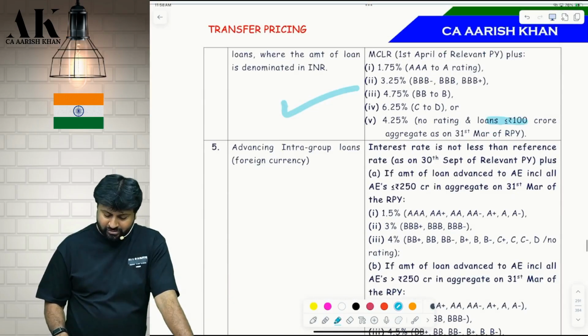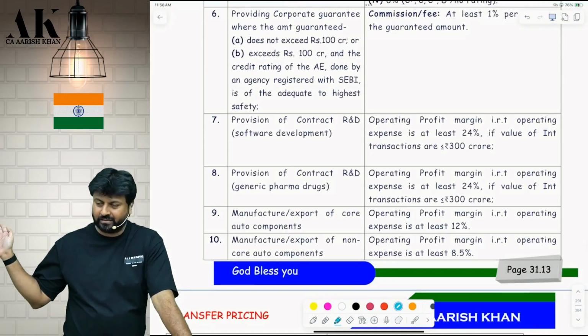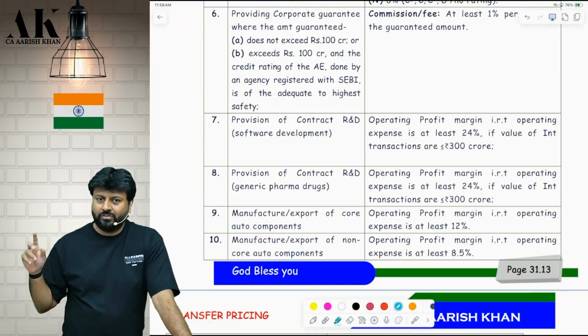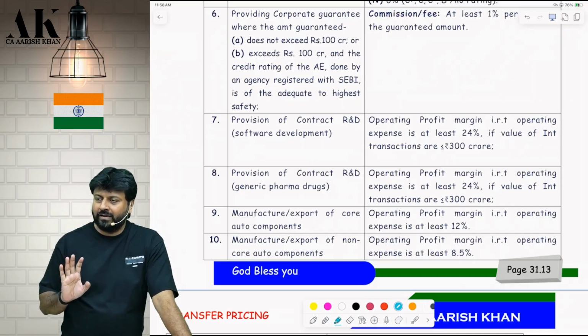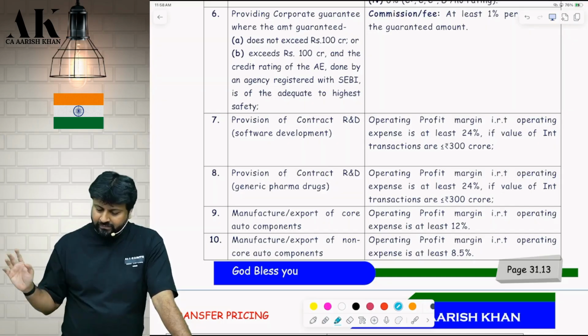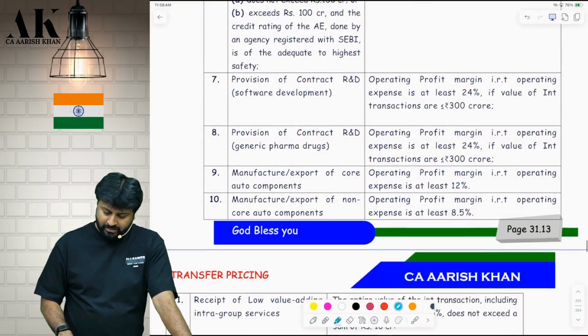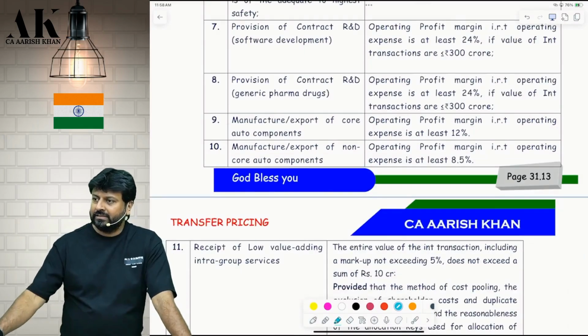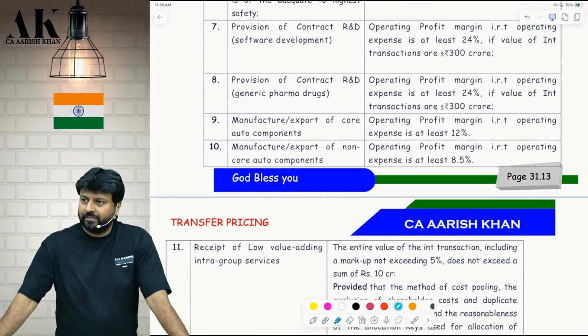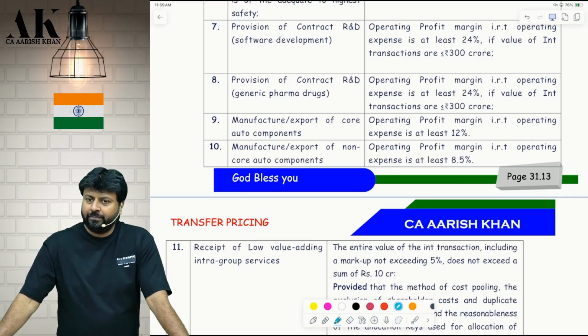See, you only have to handle these 2 points, please. Rest of them are very straightforward. Only handle this borrowing part, lending part, this credit rating part. Rest of them, all of them will be completed in 10 minutes. It is directly the margin given, and most of them are OP upon OC only. The percentages might be different, but most of the margin ratios are the same. Only KPO you have to pay attention to, that is different. And this advancing of intra-group loans. We will try to cover it well, don't worry.